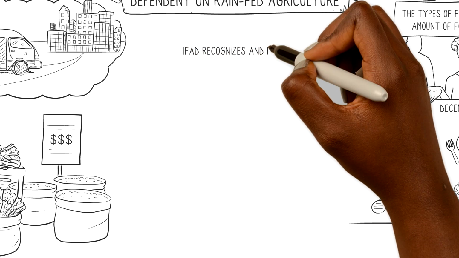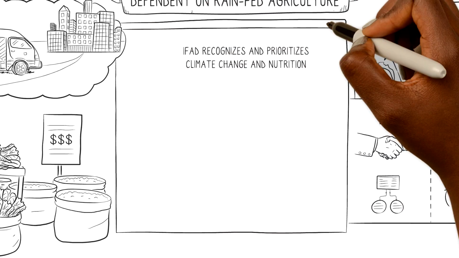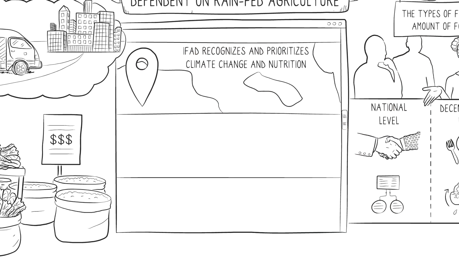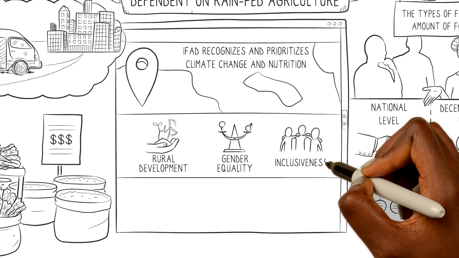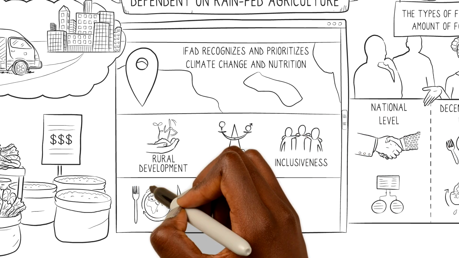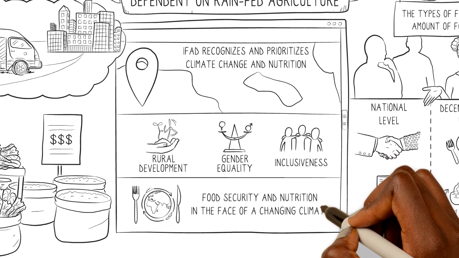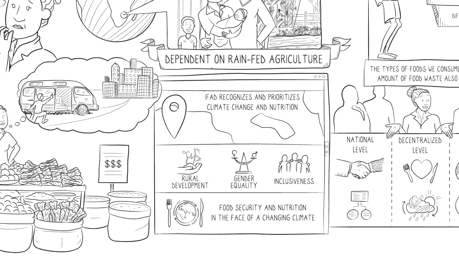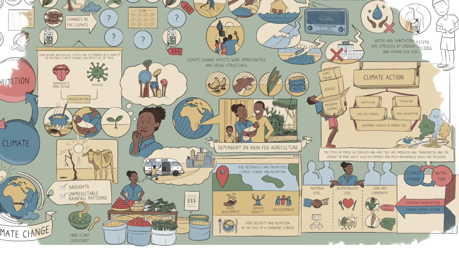IFAD recognizes and prioritizes climate change and nutrition by investing in transforming the lives of the most vulnerable rural communities. IFAD promotes rural development, gender equality and inclusiveness to end hunger and poverty, food security and nutrition in the face of a changing climate. This was an example from Zimbabwe, but these linkages can be found in other countries where IFAD operates as well.